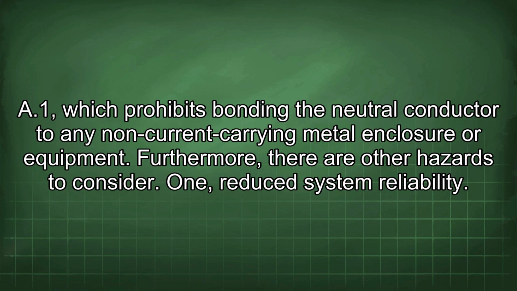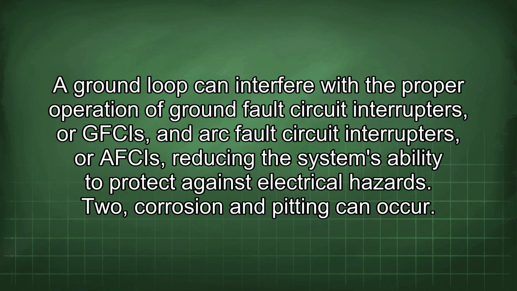Furthermore, there are other hazards to consider. 1. Reduced system reliability. A ground loop can interfere with the proper operation of ground fault circuit interrupters, or GFCIs, and arc fault circuit interrupters, or AFCIs, reducing the system's ability to protect against electrical hazards.